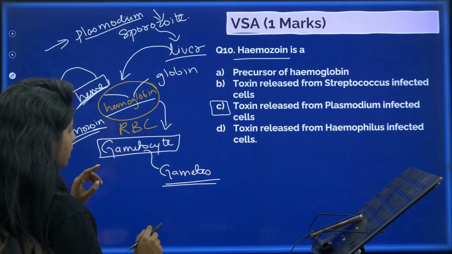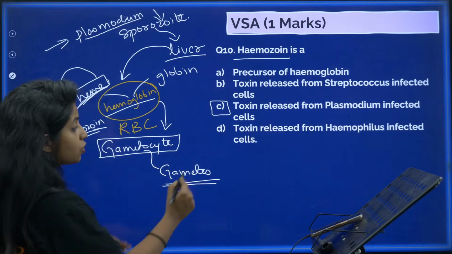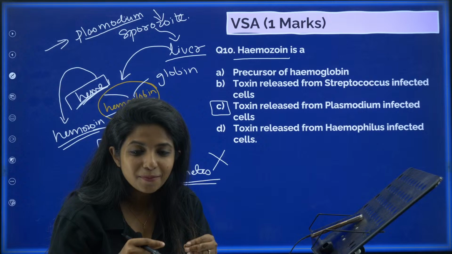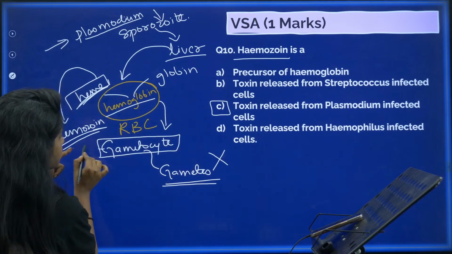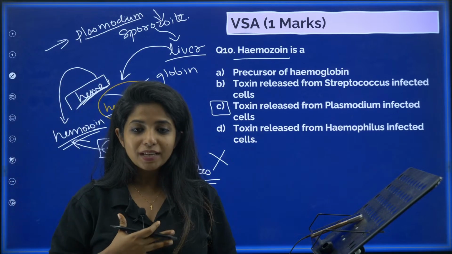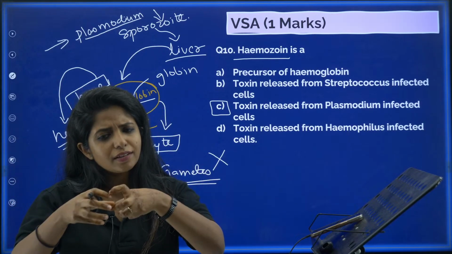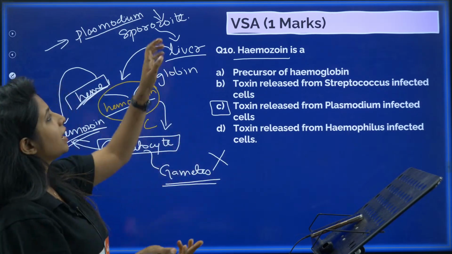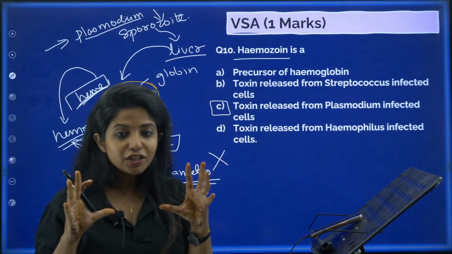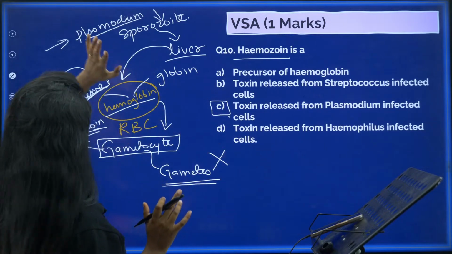One last thing that I want to tell. Gametocyte, I told you, is a stage which will be forming gametes later on. But this does not happen in our body. It stays in the gametocyte stage. Now a mosquito comes and drinks our blood. When it drinks our blood, it is taking these gametocytes with the blood. And inside the mosquito's gut, suppose I am the mosquito, inside my gut, this gametocyte will now be forming gametes, and the gametes come together to form sporozoites and stuff like that. And again, the whole cycle goes on and on. So I hope you understood the basics of these things. Okay, so hemozoin, the answer is C.